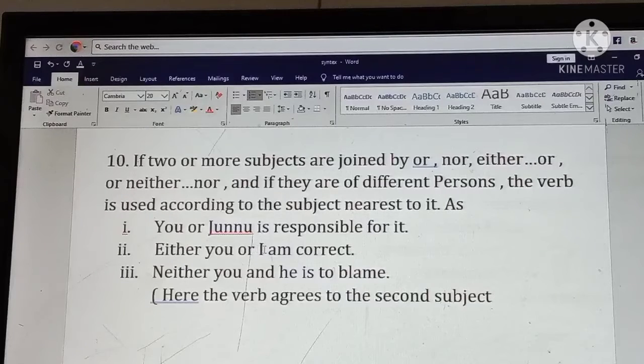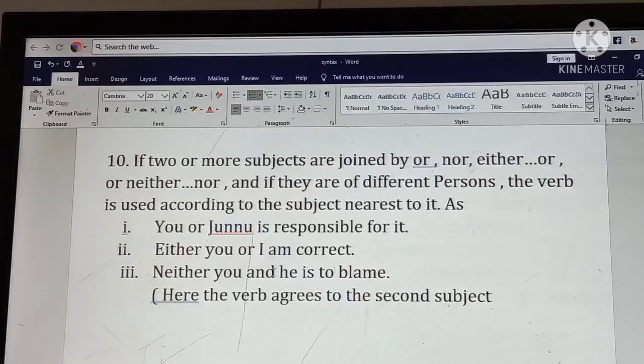Either you or I am correct. Here you is the first subject and I is the second subject, and the verb am will agree with the second subject. The second subject is I, and I always takes the verb am.